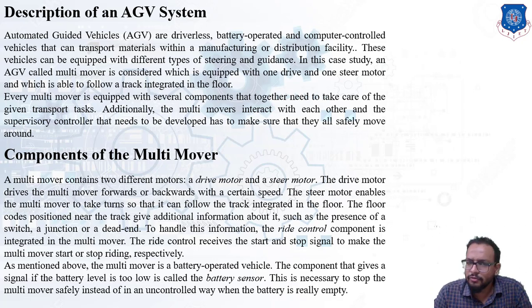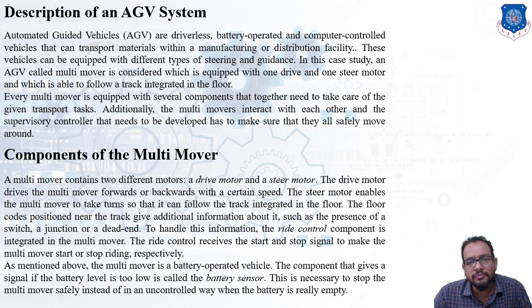Okay, so these multi-movers can also interact with each other, and a supervisory controller that needs to be developed has to make sure that they all safely move around, which means there is no collision between these multi-movers. They are safely moving and transporting the raw materials from one place to another place.